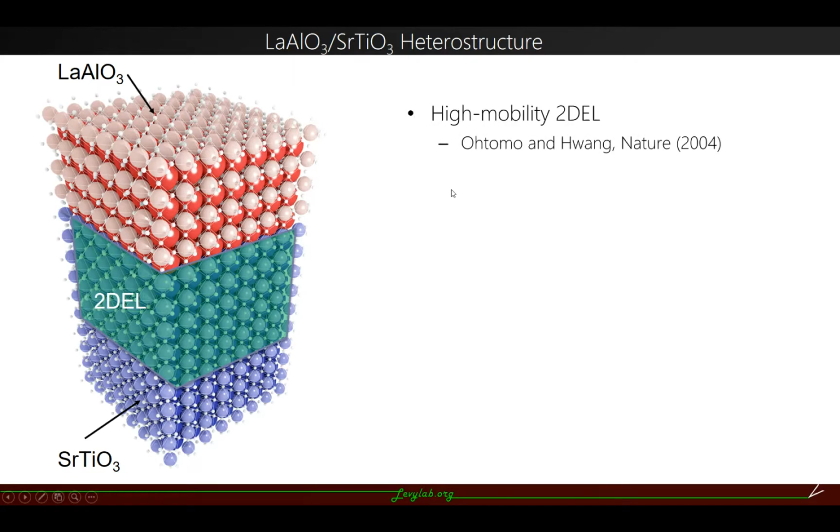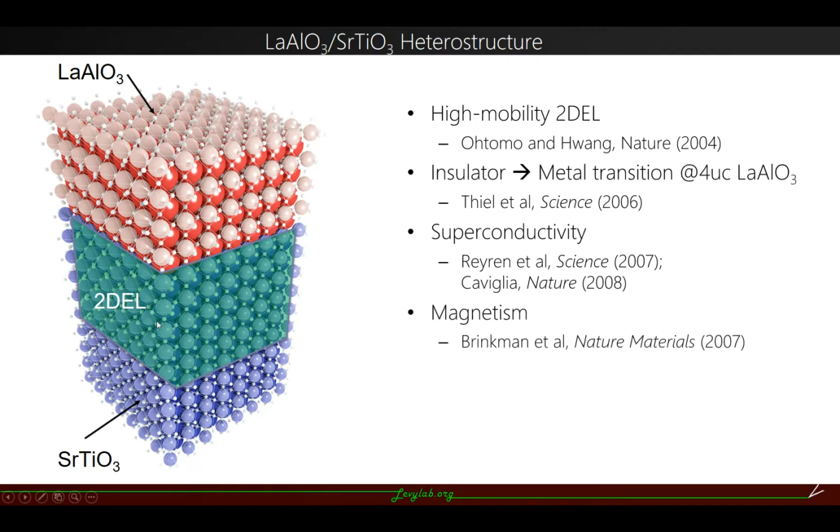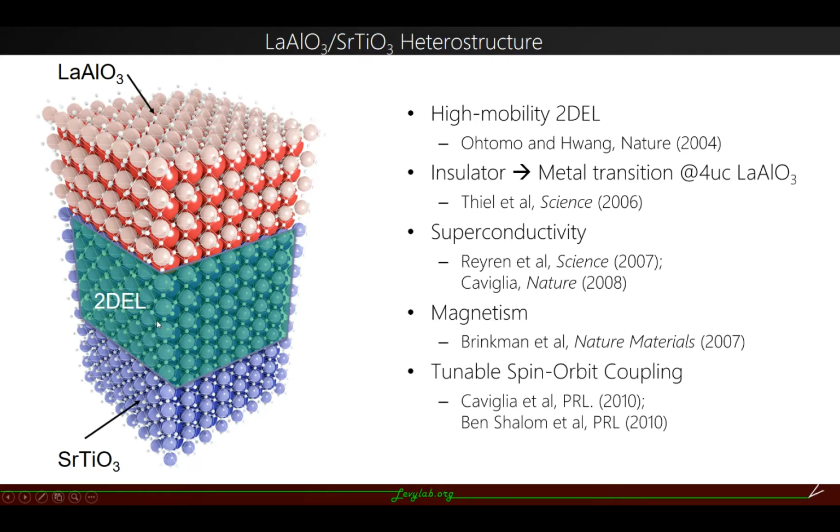Back in 2004, it was shown that when we have a thin layer of lanthanum aluminate stacked on strontium titanate, a high mobility 2D electron liquid is formed at the interface. Further, if the thickness of the lanthanum aluminate layer is 4 unit cells, we can tune the 2D from the insulating to the metallic regime. Over the years, several other properties were discovered, like superconductivity, magnetism, and tunable spin-orbit coupling.